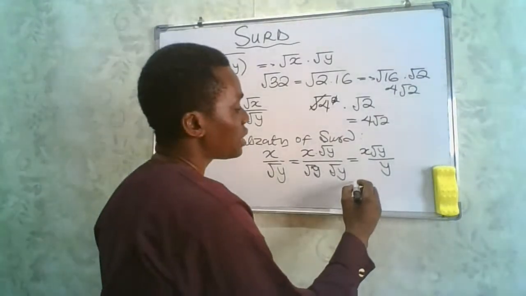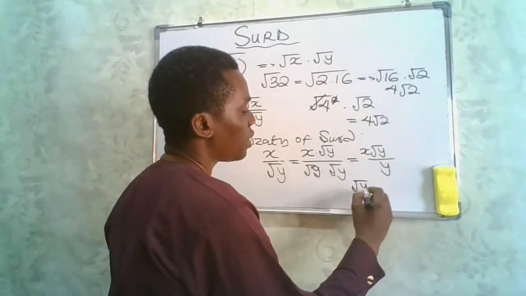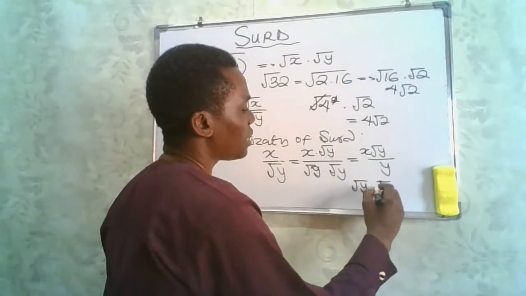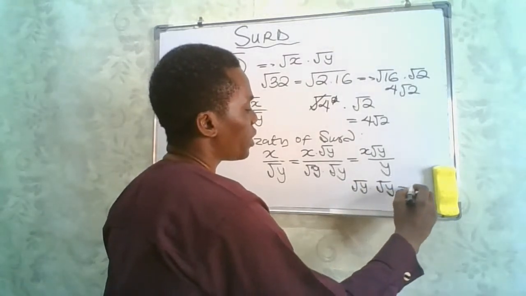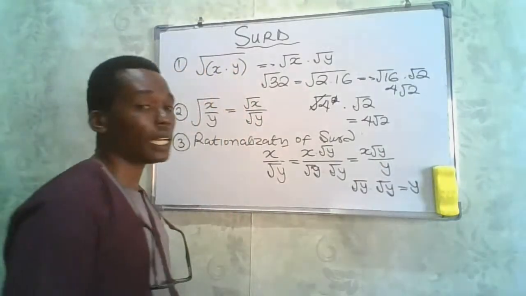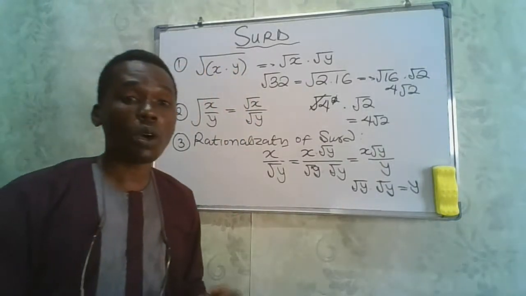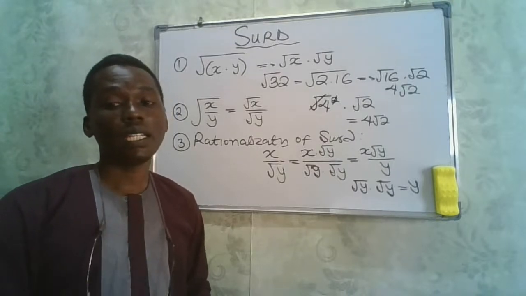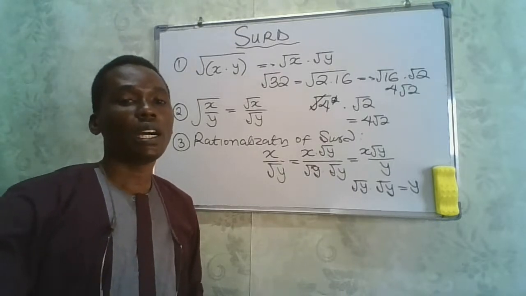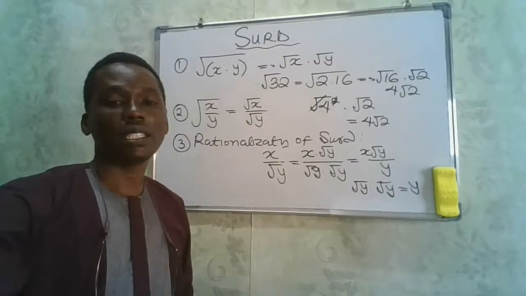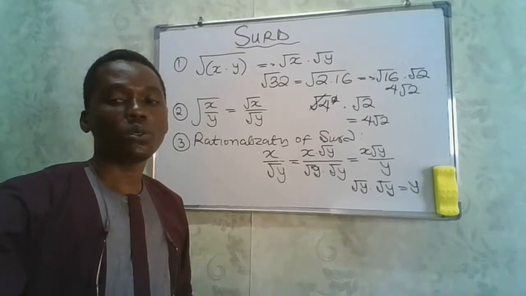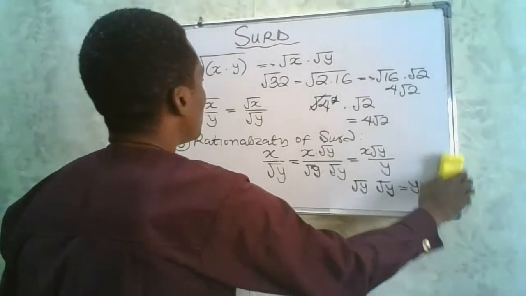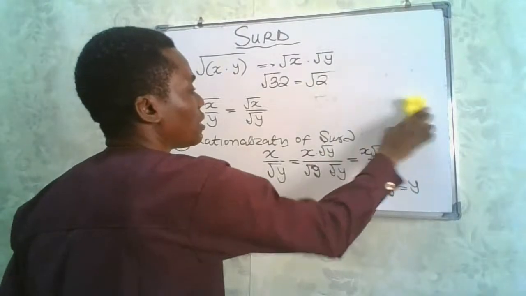Note that any square root of a value multiplied by that same square root of that value will give us that value. That is one principle in surds you should also bear in mind when rationalizing surds. Now the fourth rule is when you are given a surd like this.